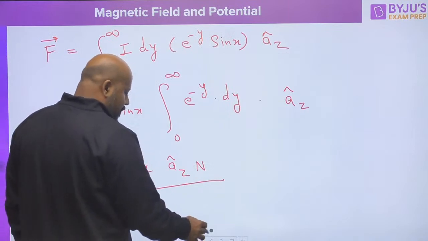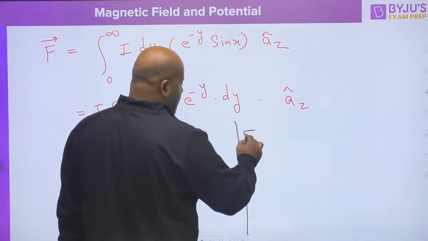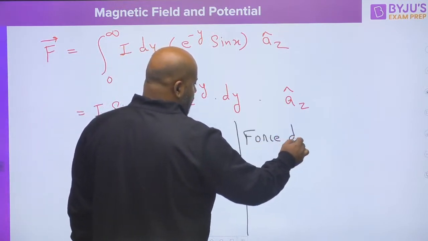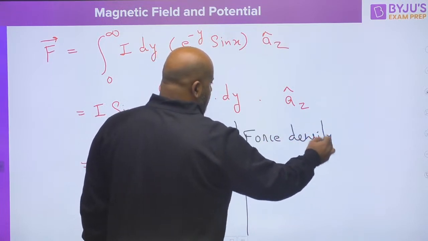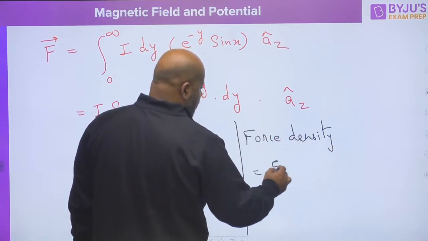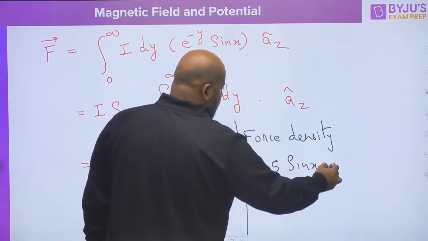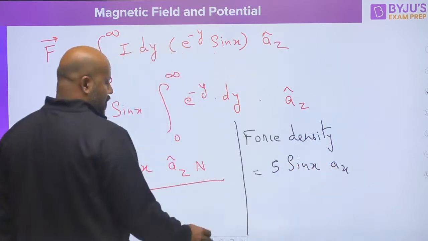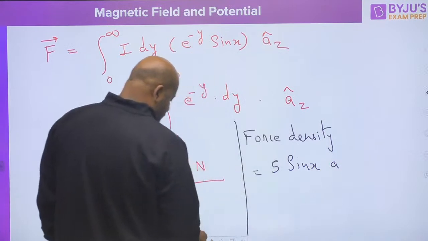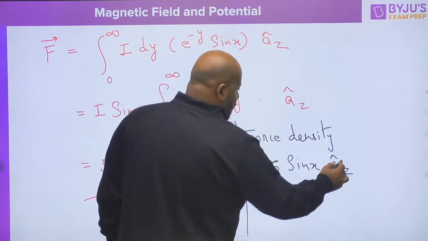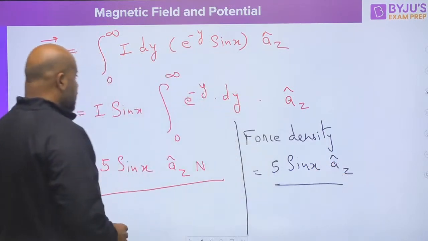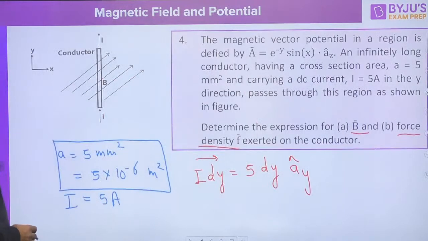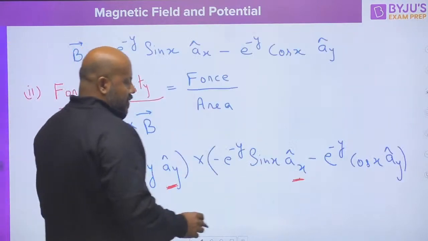I think you must be getting force density as 5 sin x, this is az, and this is divided by the cross section area, that is going to be 5 into 10 to the power minus 6.